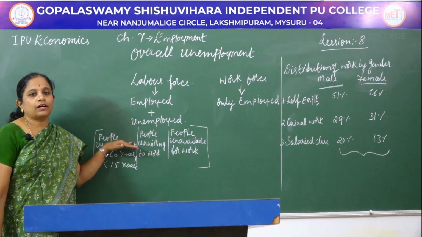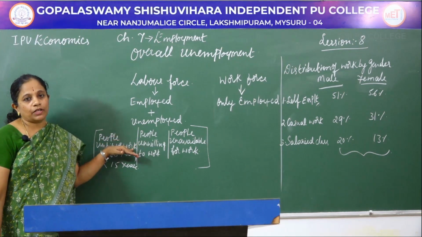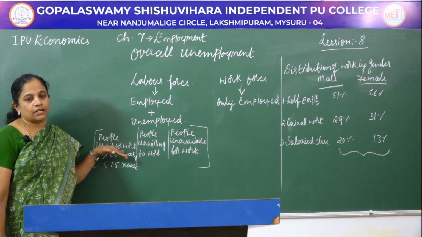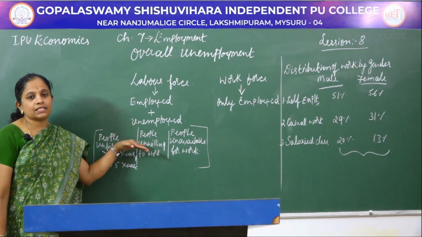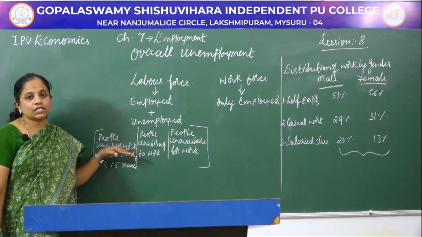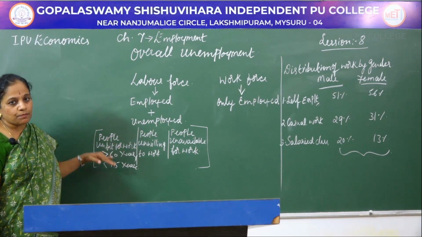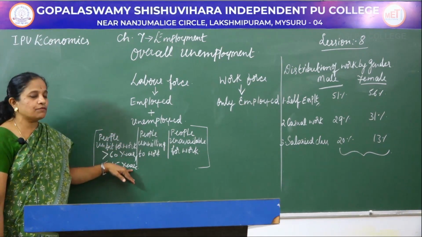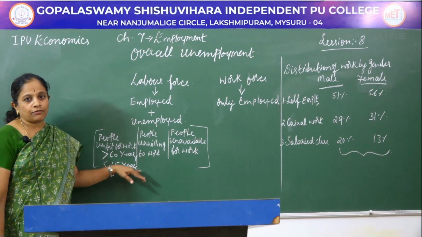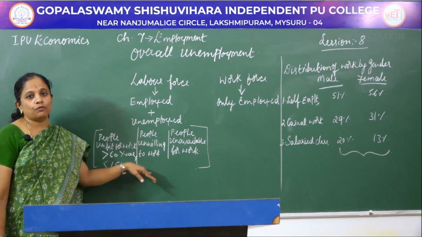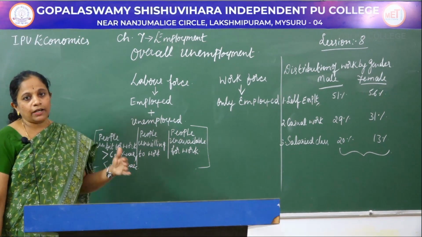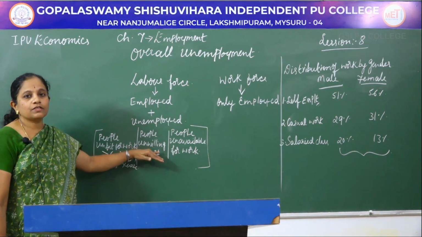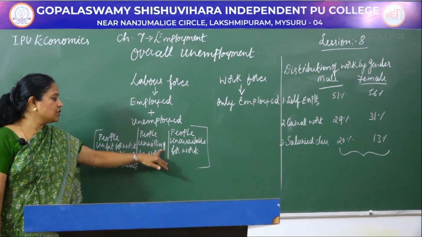You know that all the state governments retire the population who have attained the age of 60 years. All those who have attained 60 years of age will be sent out of the job. Therefore, these people are called people who are unfit for work. Children below 15 years are also unfit for work because they are yet to grow physically as well as mentally. In spite of this, a lot of child labor is going on. Next one is people unwilling to work.